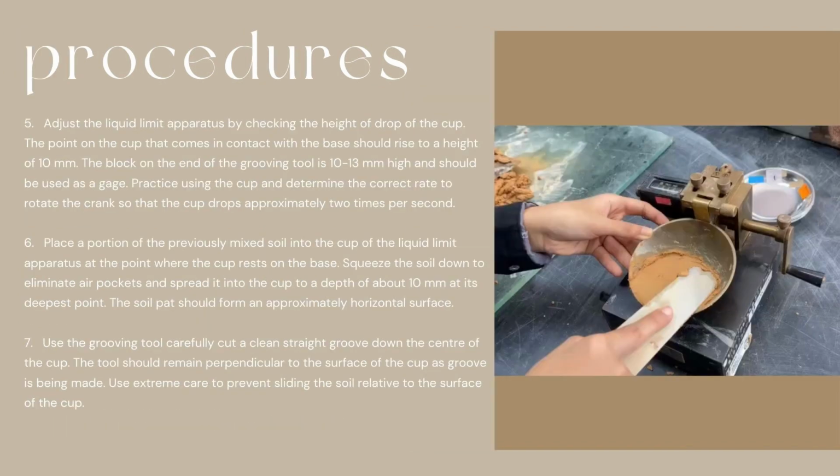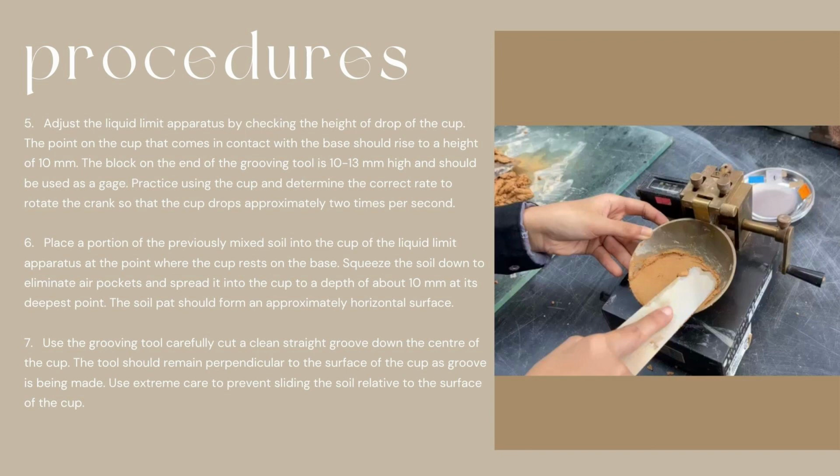Then adjust the liquid limit apparatus by checking the height of drop of the cup. The point on the cup that comes in contact with the base should rise to a height of 10 mm. The plug on the end of the grooving tool is 10 to 13 mm high and should be used as a gauge. Practice using the cup and determine the correct rate to rotate the crank so the cup drops approximately 2 times per second. Place a portion of the previously mixed soil into the cup of the liquid limit apparatus at the point where the cup rests on the base.